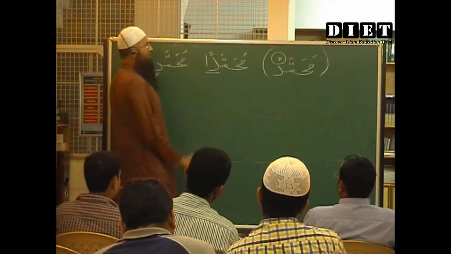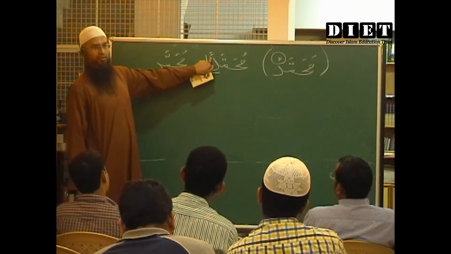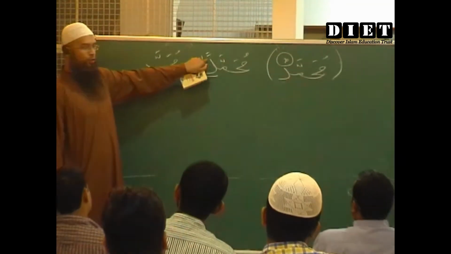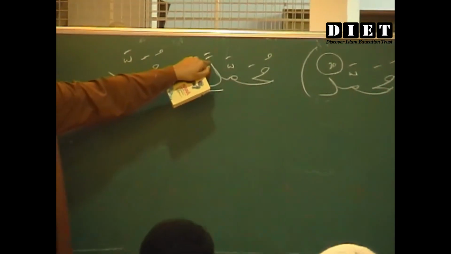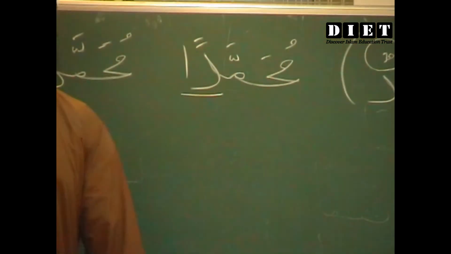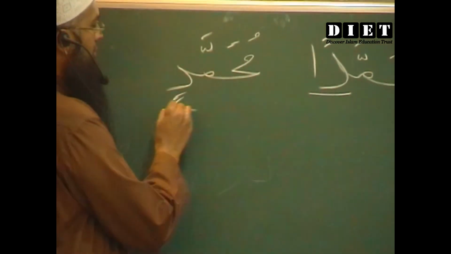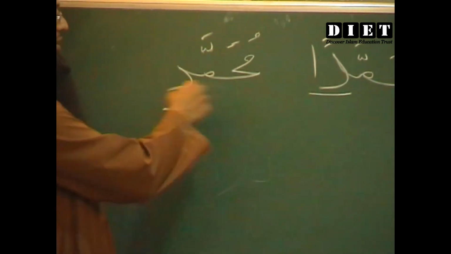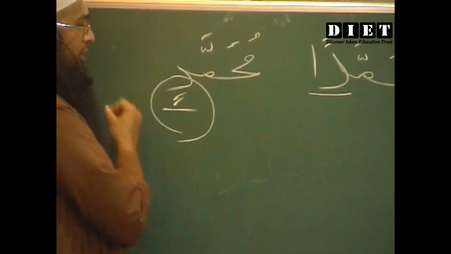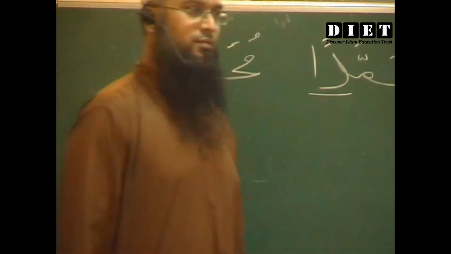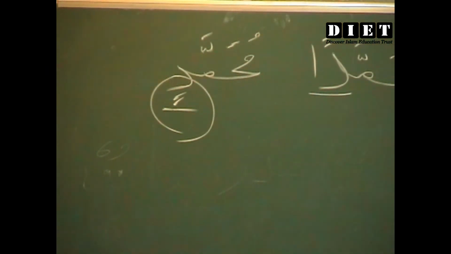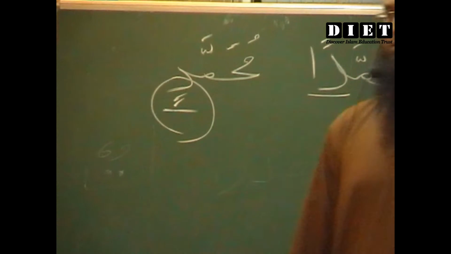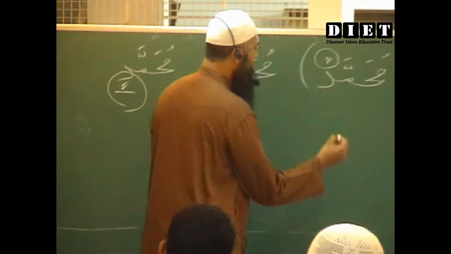When you find fathatain or fathatan, you have the fatha on the top, then it is mansub. The same thing, if you find kasratain or kasratan, Muhammadin, this portion, then it is called majroor.